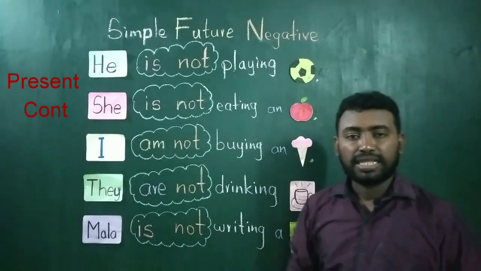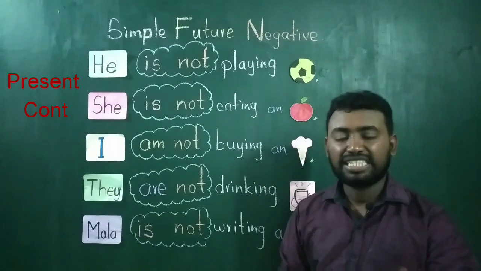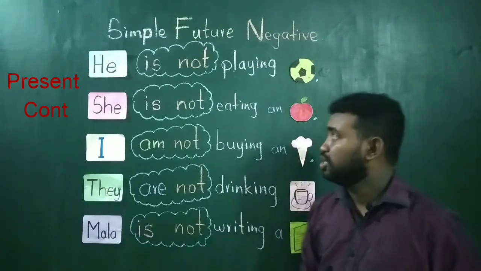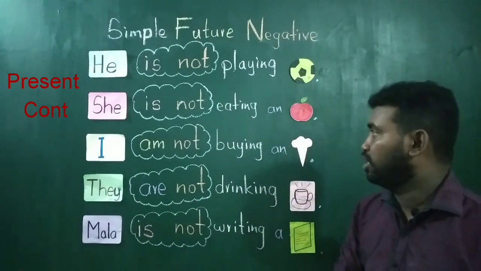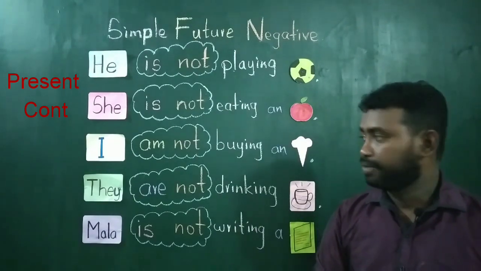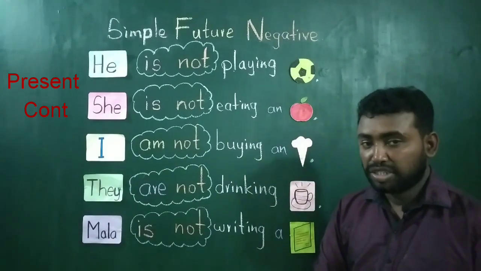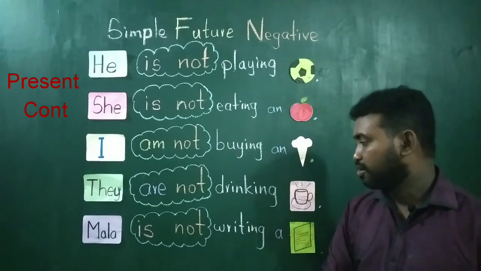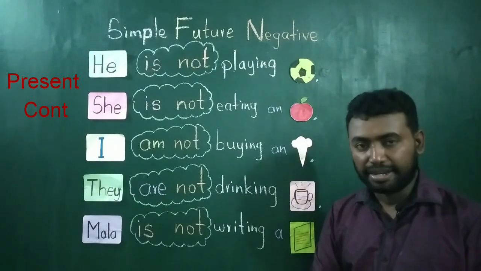The short form or contracted form of is not is isn't. Either you can say is not or isn't. So he is not playing football or he isn't playing football. She is not eating an apple or she isn't eating an apple. I am not buying an ice cream or I ain't buying an ice cream. They are not drinking coffee or they aren't drinking coffee. Mala is not writing a letter or Mala isn't writing a letter.